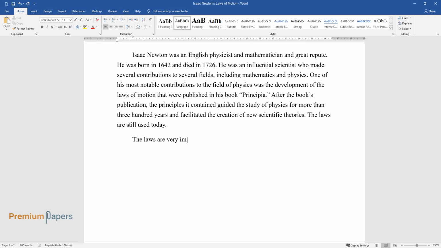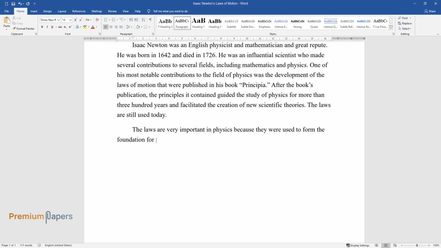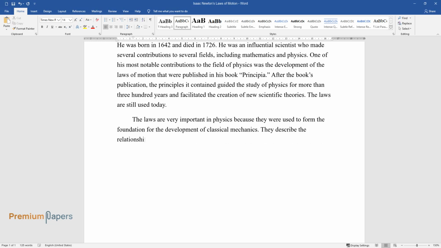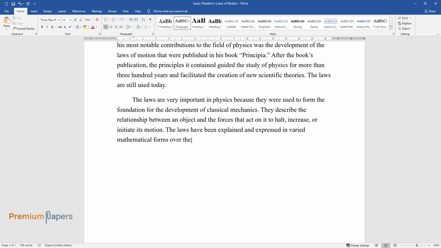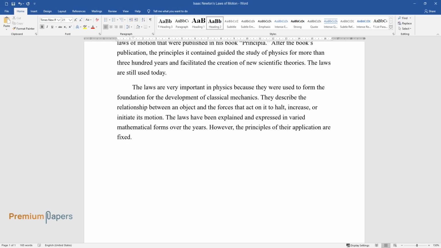The laws are very important in physics because they were used to form the foundation for the development of classical mechanics. They describe the relationship between an object and the forces that act on it to halt, increase, or initiate its motion. The laws have been explained and expressed in varied mathematical forms over the years. However, the principles of their application are fixed.